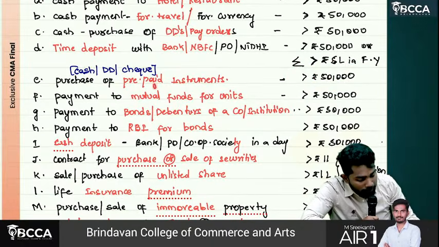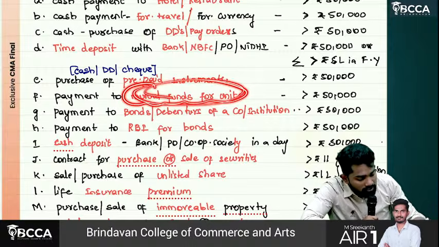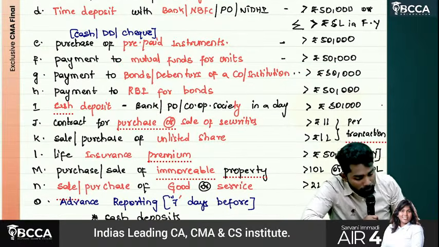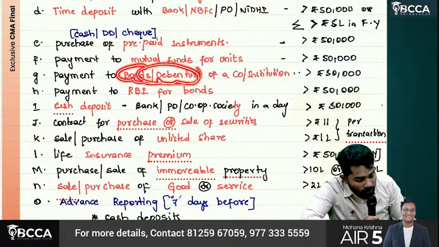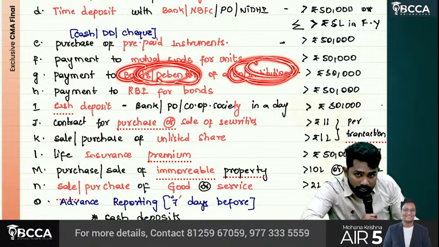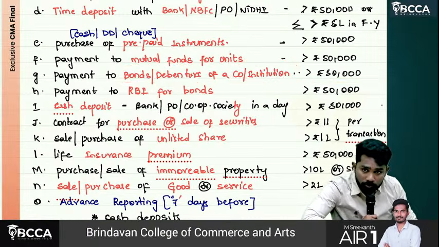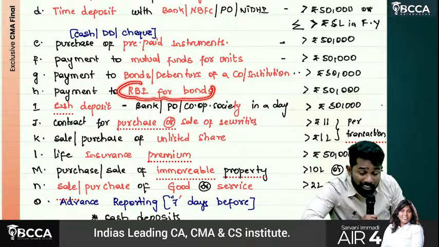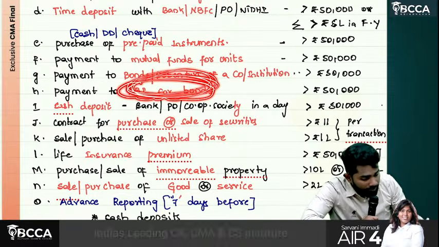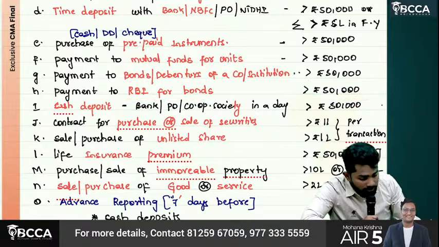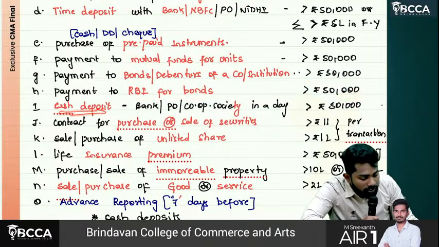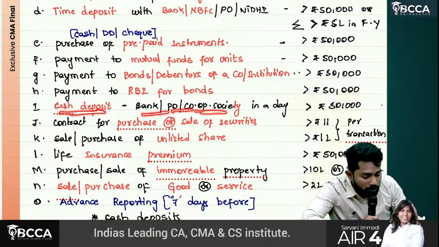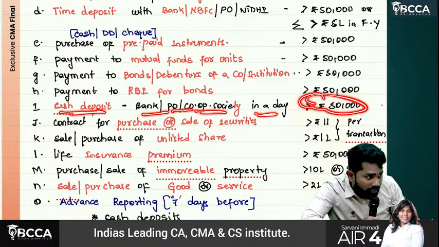Then you are making payment for purchase of mutual funds in excess of 50,000. Payment for purchase of bonds or debentures of a company or institution in excess of 50,000. Payment made for purchase of bonds from RBI in excess of 50,000. A cash deposit in a bank, post office, or cooperative society in a day exceeding 50,000.